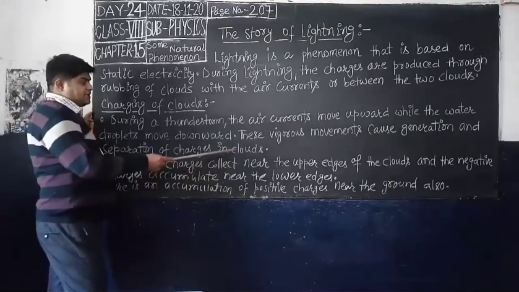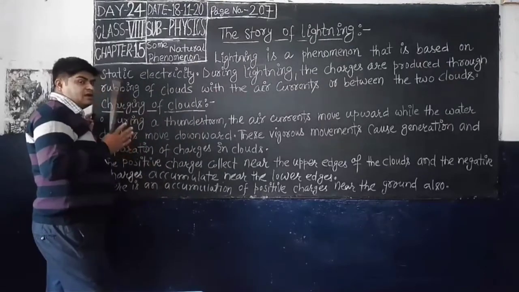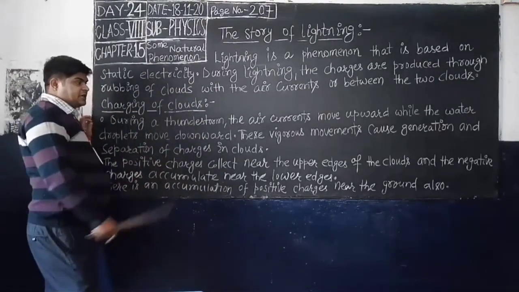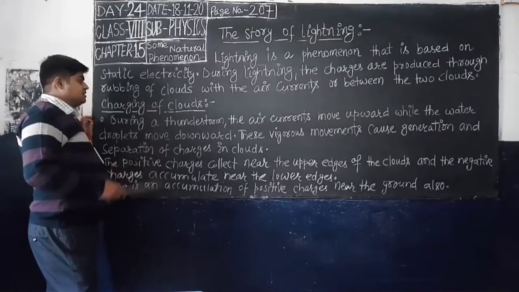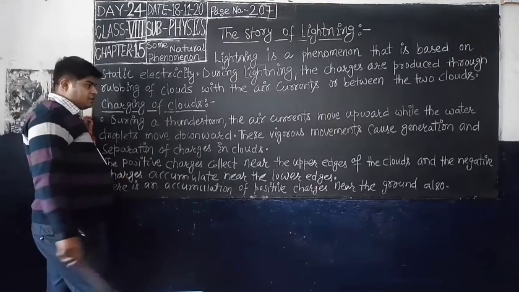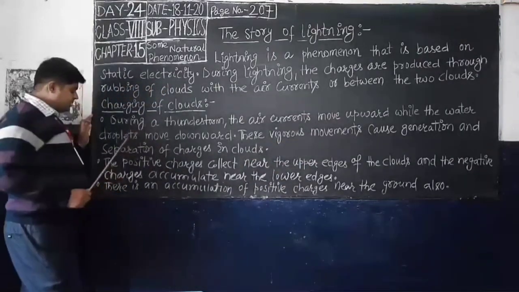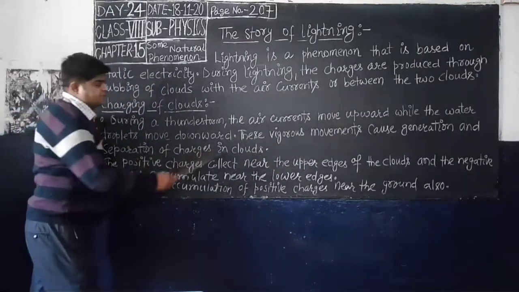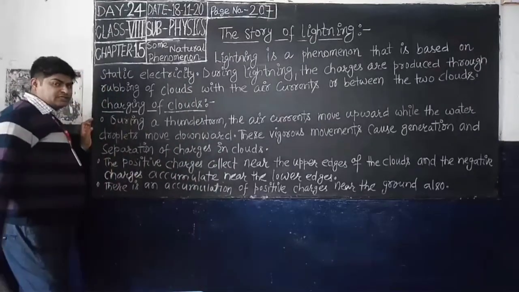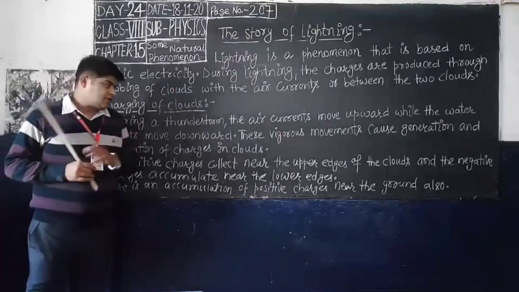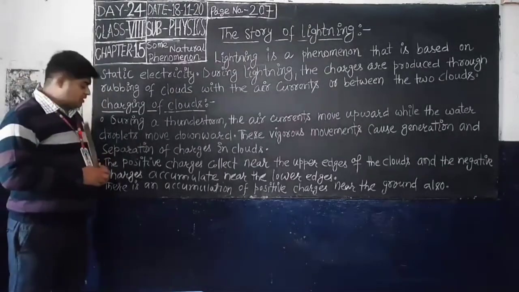So we can say that the rubbing between water droplets and air currents produces charging in clouds. These various movements cause generation and separation of charges in the cloud.